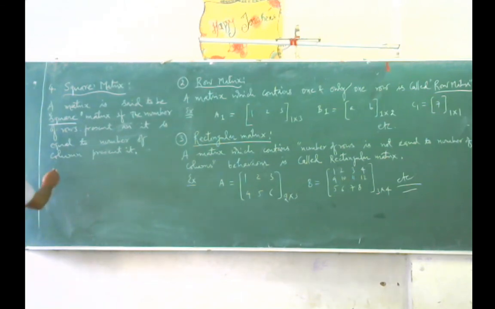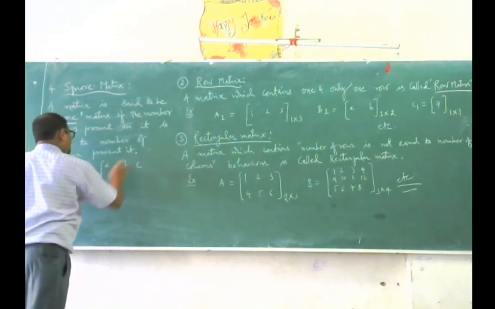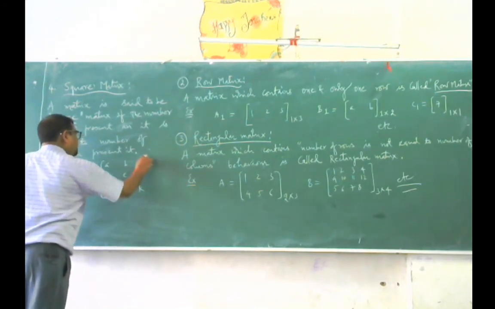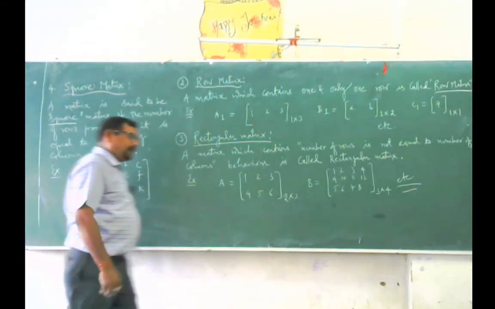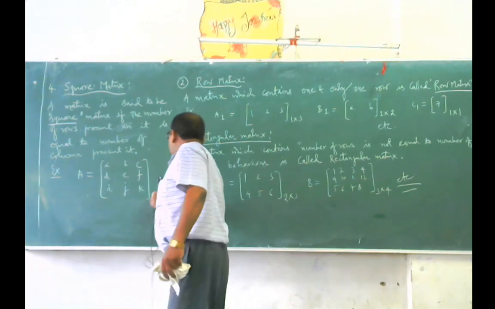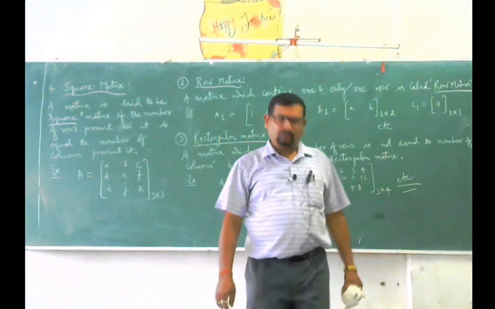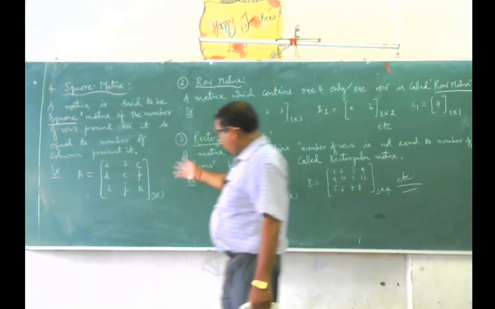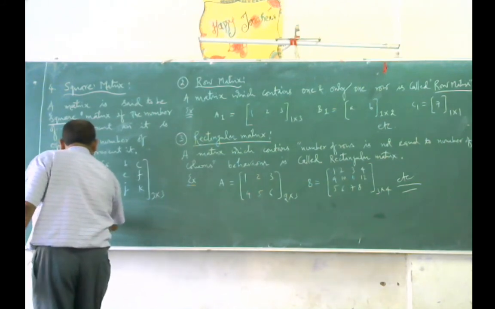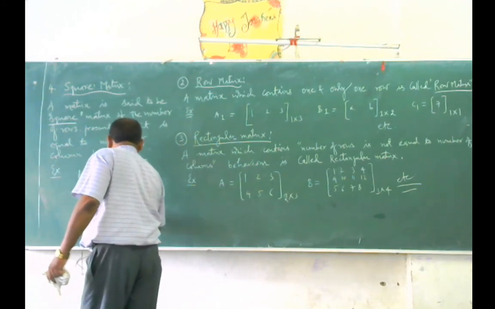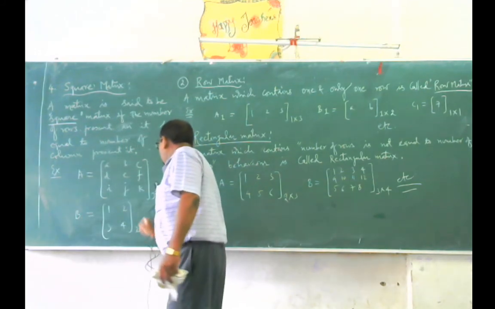Just I am taking an example. Here is example A. I am taking A, B, C, D, E, F, I, J, K. Here there are 3 rows and 3 columns. Meaning that this matrix has the same number of rows as well as the same number of columns. So this matrix is called the square matrix. We can take another example. Another example B, 1, 2, 3, 4. Here number of rows is 2, number of columns is 2.